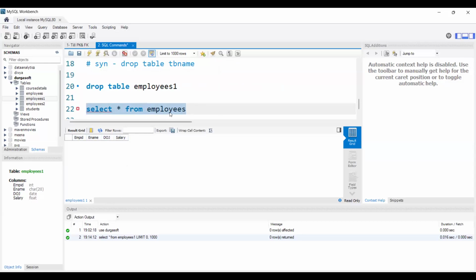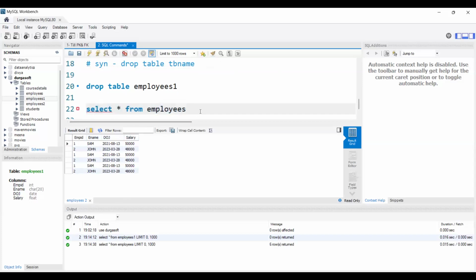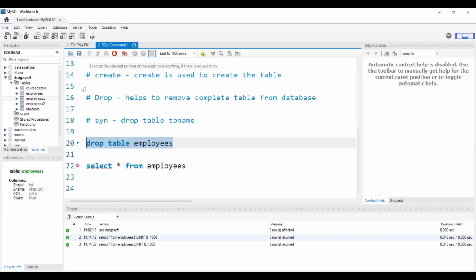So let's use the employees table. Let's drop the employees table. For that, I'm first displaying the employees table data. So this is our data, right? If I use the select statement, this is our employees table data. Now I don't want this employees table, so I want to remove the complete employees table from my database. To do that, we will use the drop command. The syntax will be drop table employees, right? So I'm selecting this and executing it.